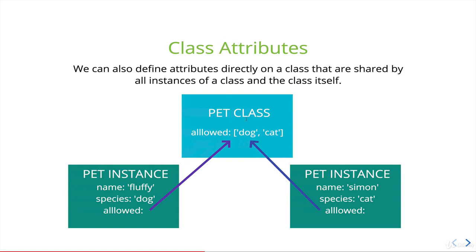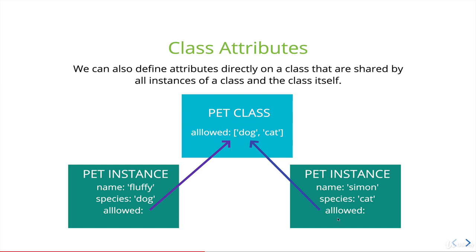So we have the pet class with a single class attribute called allowed. In this case, just to make it fit in this block, I only added dog and cat. Then we have each pet instance. This first one has a name, an instance attribute called name set to Fluffy, instance attribute called species set to dog, and then it has this thing called allowed, but it's actually pointing to the pet class attribute allowed.